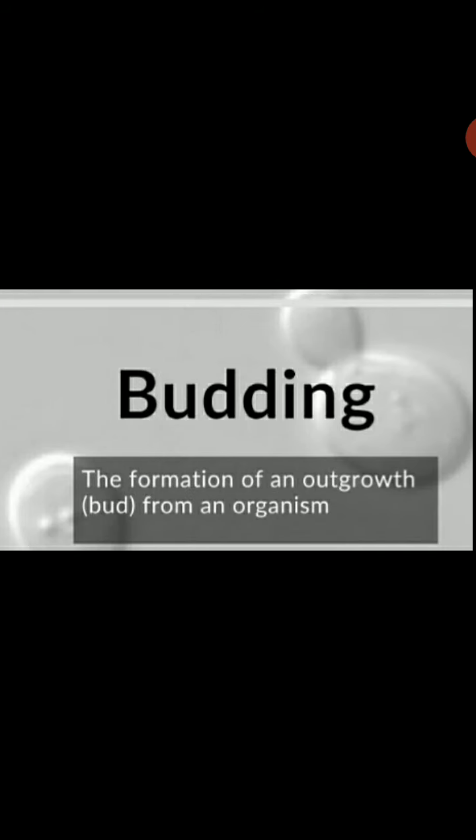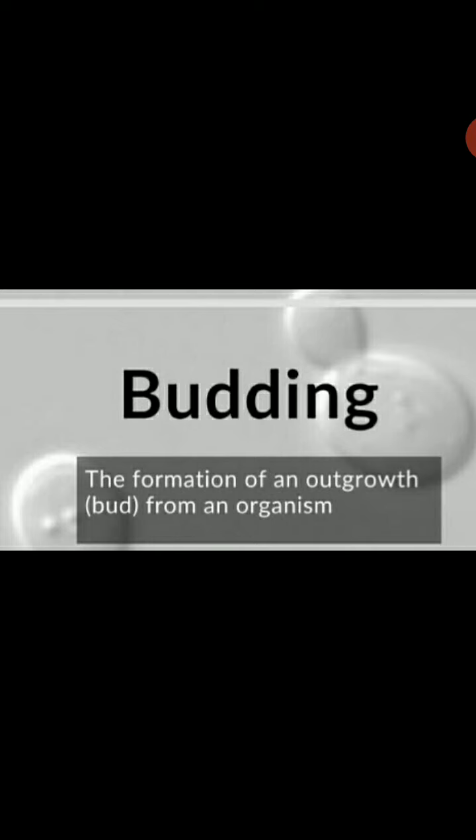Next type of asexual reproduction is budding, the formation of an outgrowth from an organism. In yeast cells, during reproduction, a small bud arises as an outgrowth of the parent body. The newly created bud divides and grows into a new cell. Under the microscope, these yeast cells look like this.